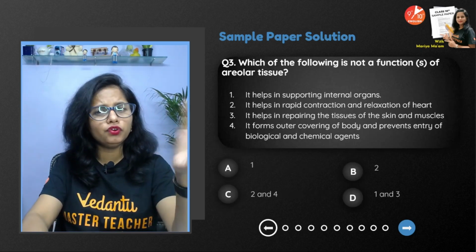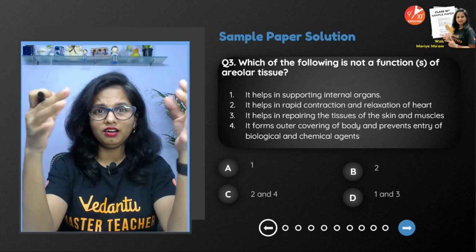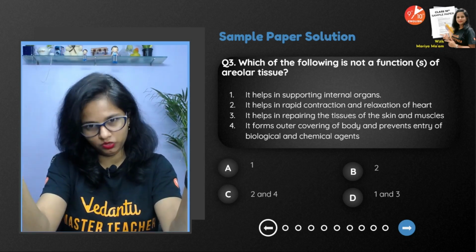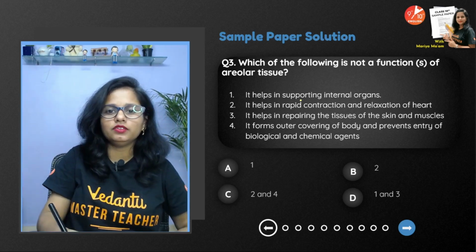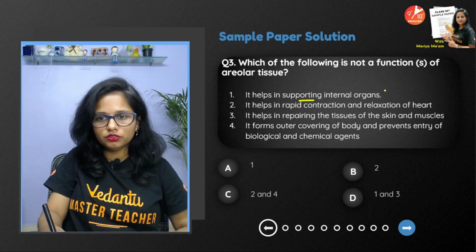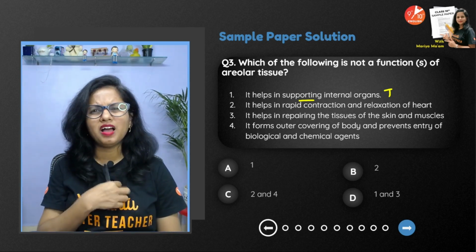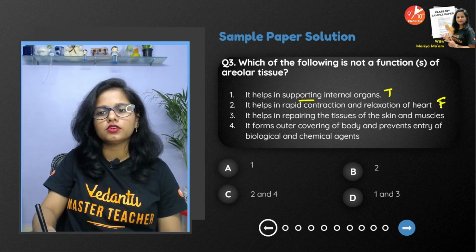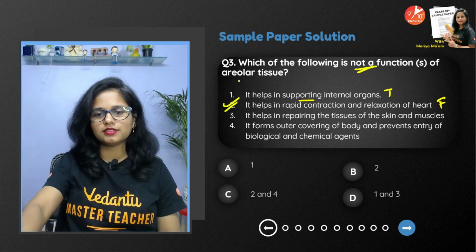Then which of the following is not a function of the areolar tissue? So guys, I always say areolar, air, hawa. So wherever there is air, there will be a filler. I usually remember it this way. Areolar tissue is like a filler tissue. It fills the vacant spaces and therefore it supports the internal organs. So yeah, it's a true statement. Then it helps in the rapid contraction and relaxation of heart. Heart is a muscular organ, right? So this is not a function. So this is false. So you have got your answer. So which is not a function, so of course it's second.